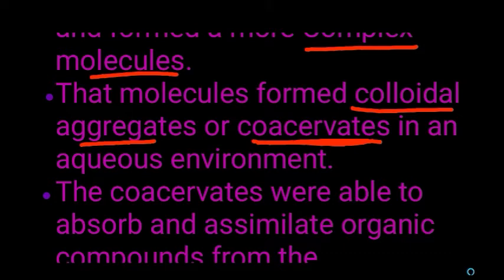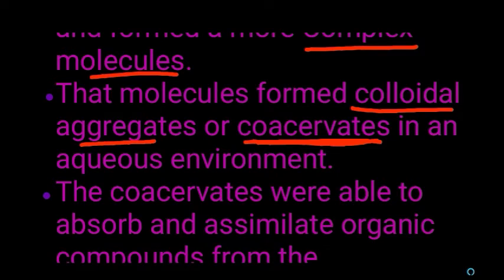What do you mean by coacervate? Coacervates are nothing but the first pre-cells, that means before the formation of the entire living cell. So first the cell is formed in the form of a coacervate. A coacervate is a large colloidal particle that precipitates out in the aqueous environment.